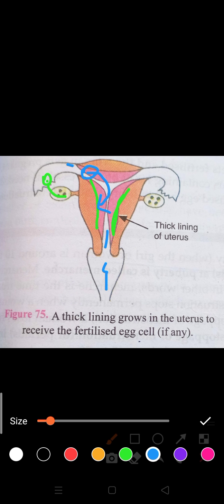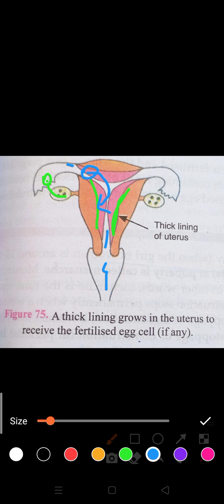These changes in the uterus are very important and necessary, because when the ovum gets fertilized by the sperm, the uterus has to keep this fertilized ovum for further development, with a supply of food and oxygen. How does it happen? The thick uterus lining is very helpful in this process of development of an embryo. Are you getting my point?